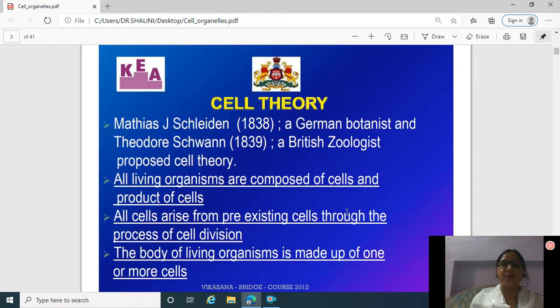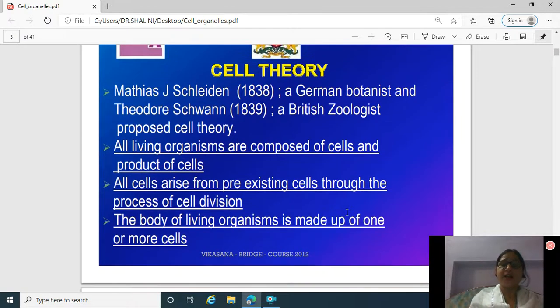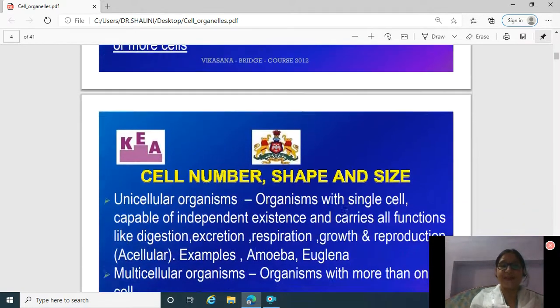Cell theory was proposed by a German botanist, Matthias J. Schleiden, and Theodor Schwann, who was a zoologist, and they both proposed cell theory. According to cell theory, all living organisms are composed of cells and product of cells. All cells arise from pre-existing cells through the process of cell division. The body of living organisms is made up of one or more cells.